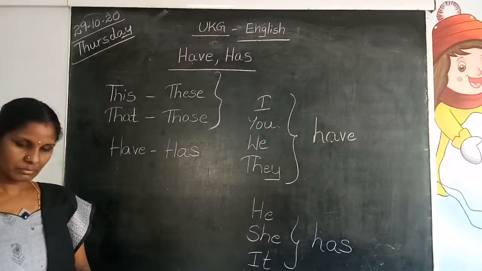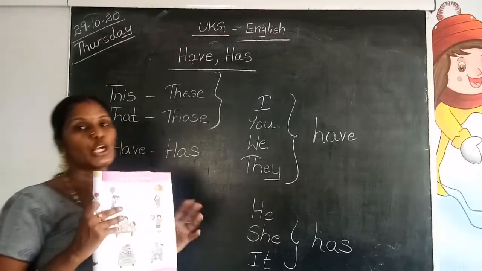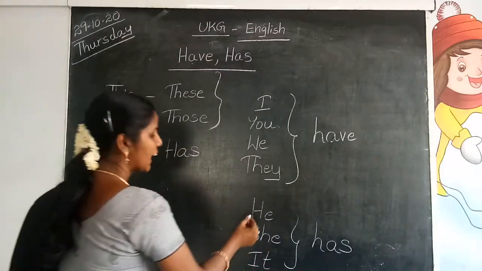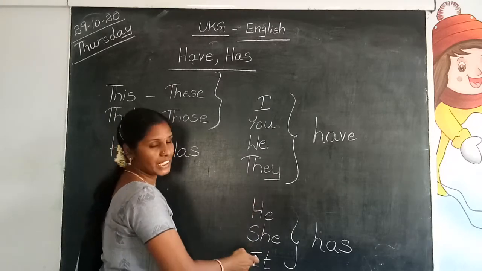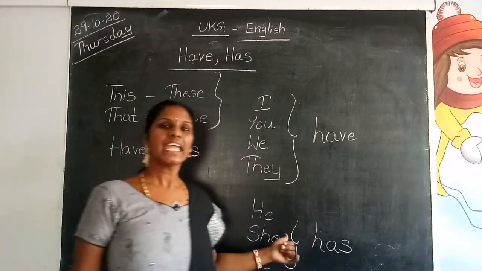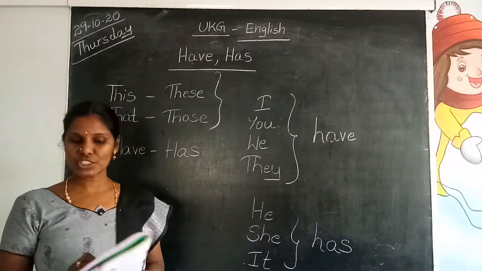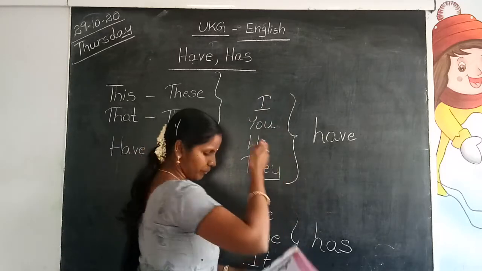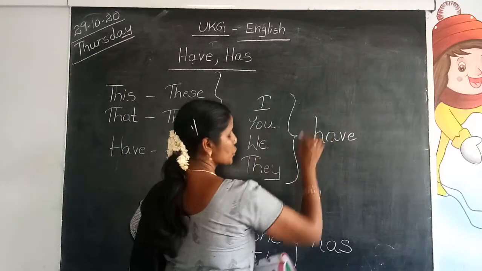Page number 25. Use of have and has. Has is used with he, she, it. So wherever these three words, he, she, it, come, it should be has. Next, have is used with I, we, they. You also. I, you, we, they: we should use have.